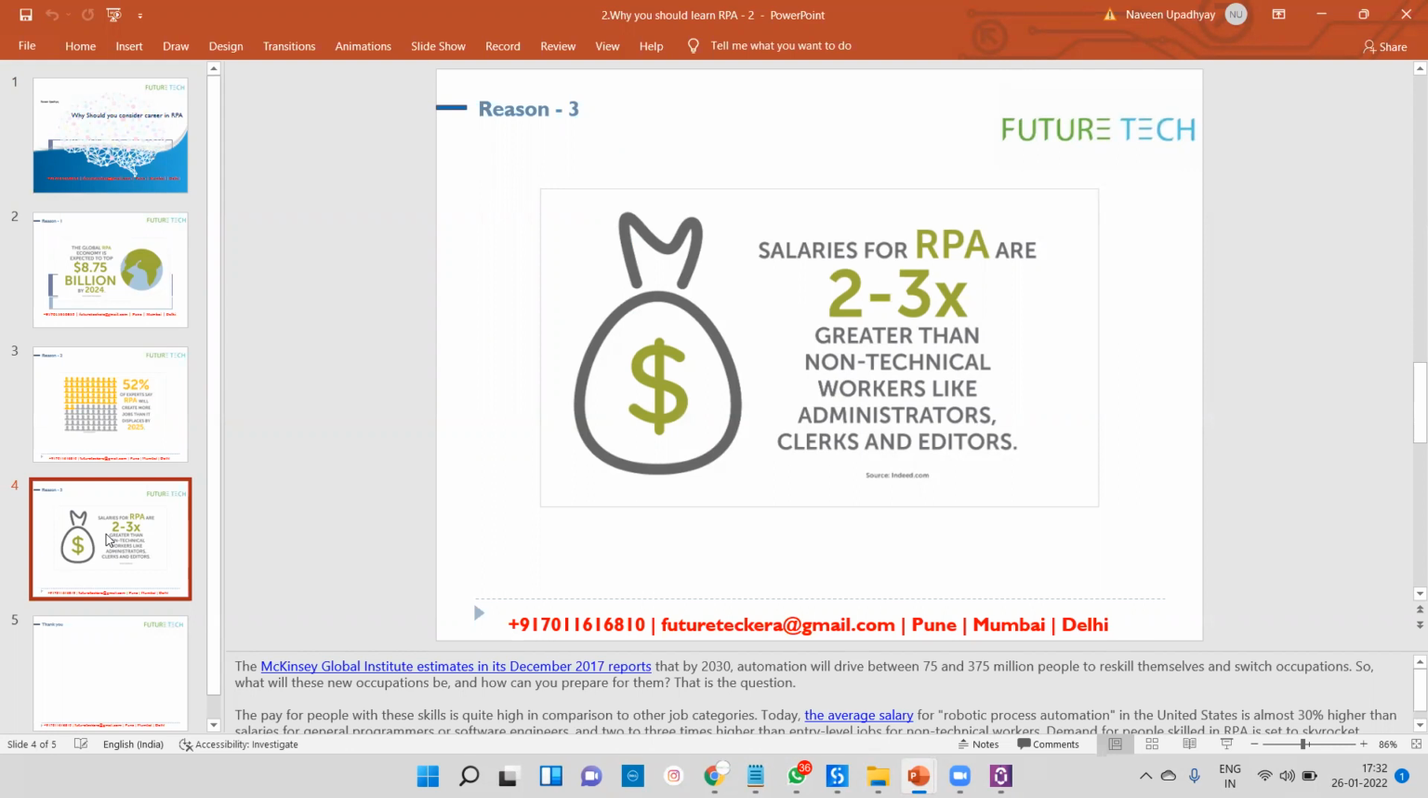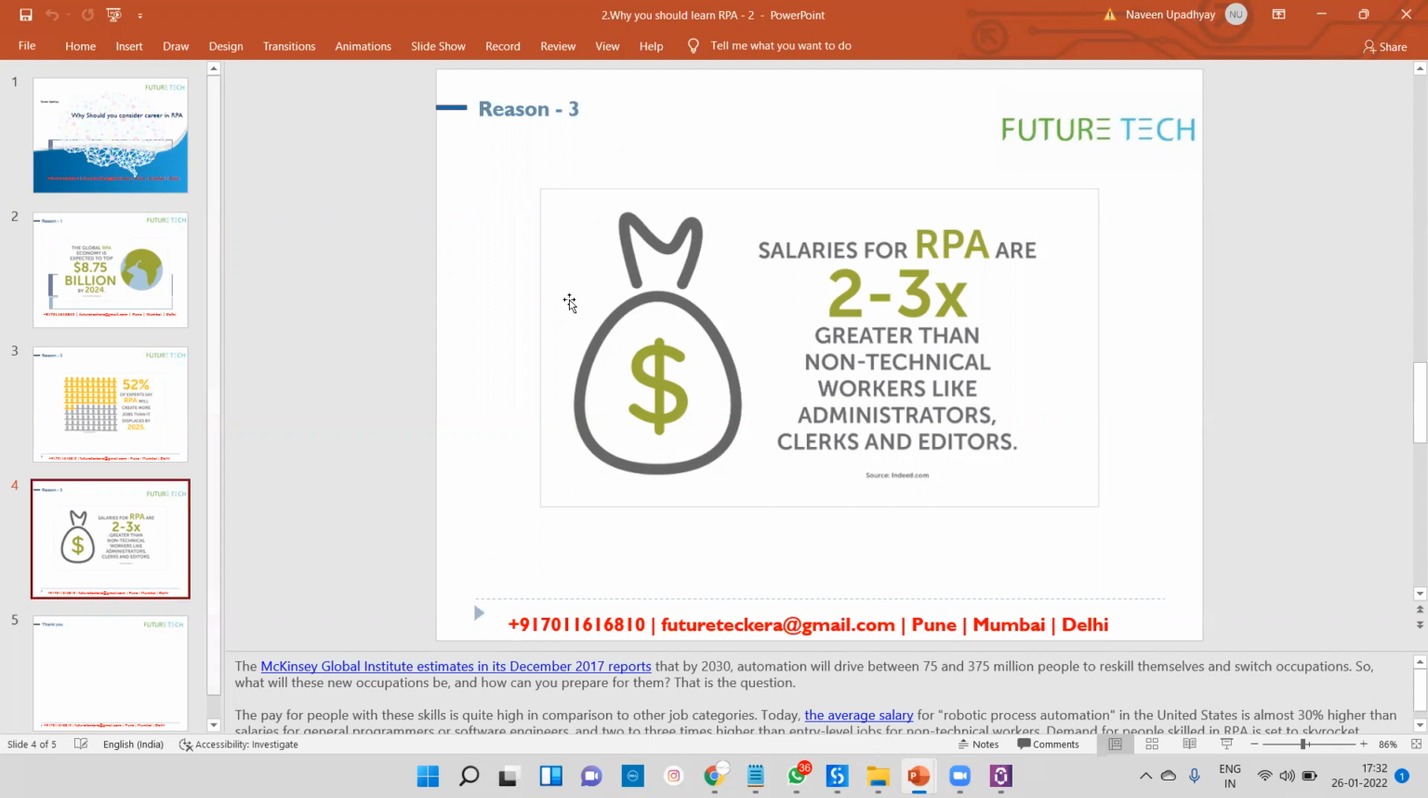Right now this is the market of 2022 guys, and 10 lakhs is not a big deal in the market across India. There are lots of freshers also getting a 10 lakhs package per annum. This is the market rate of your RPA path. Okay, so these are things you can easily grab from the market.